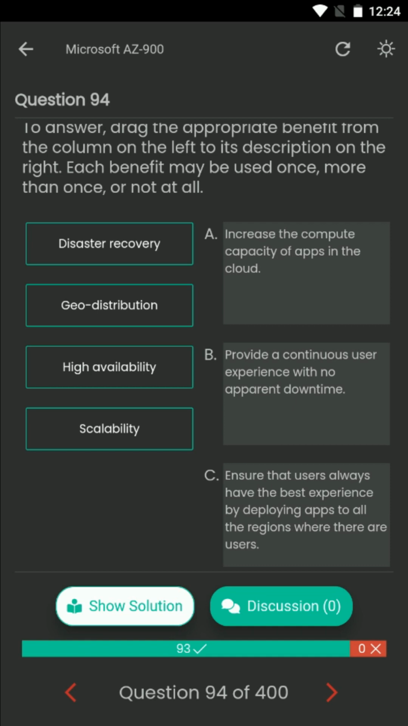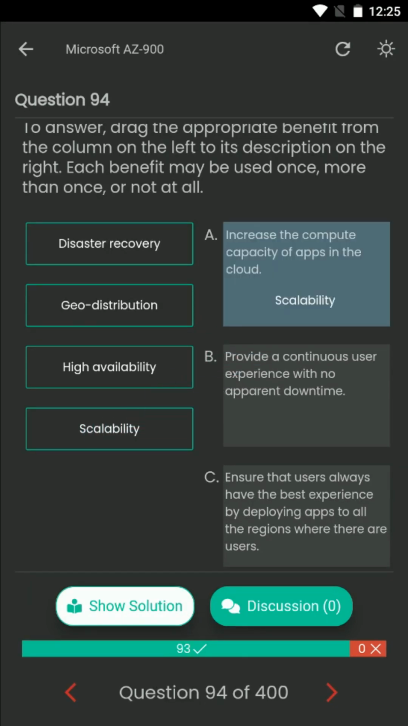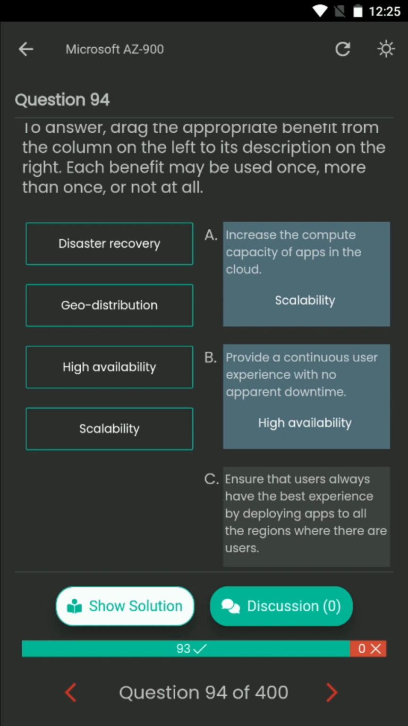Your options are A. Disaster recovery. B. Geo-distribution. C. High availability. D. Scalability. The correct answers are A. Scalability. B. High availability. C. Geo-distribution.